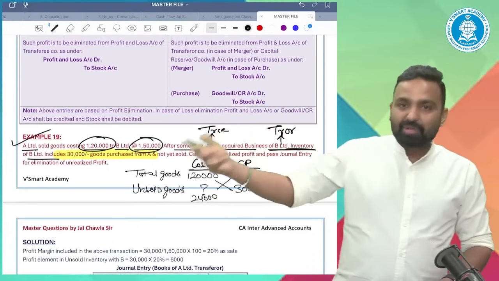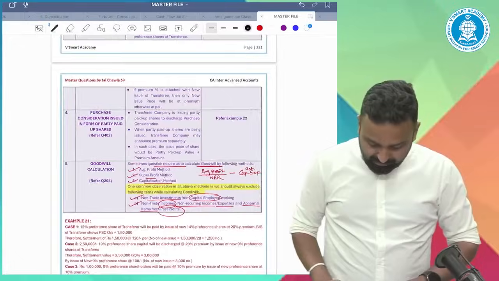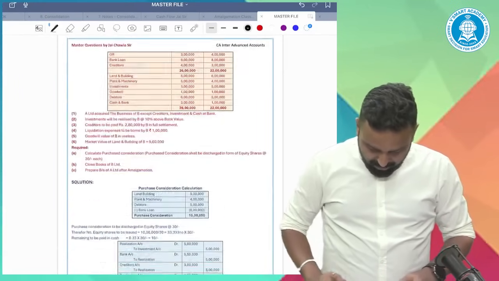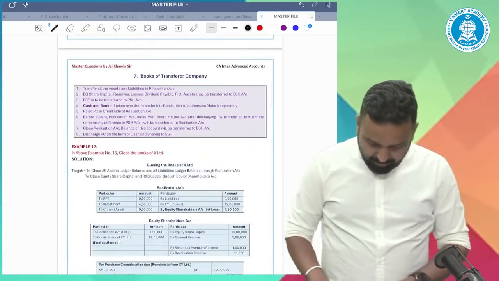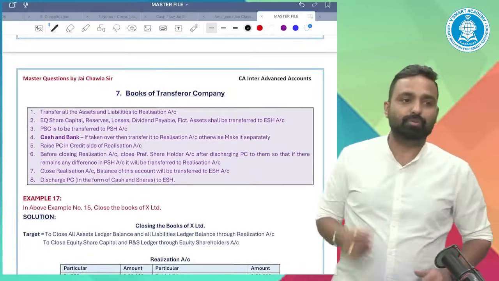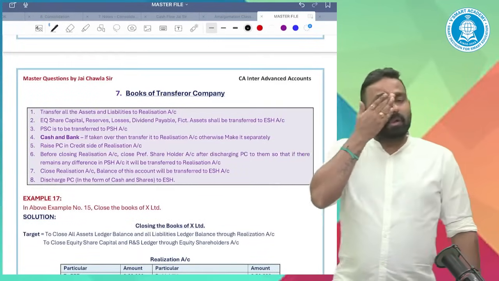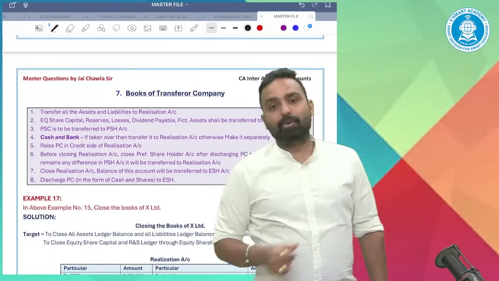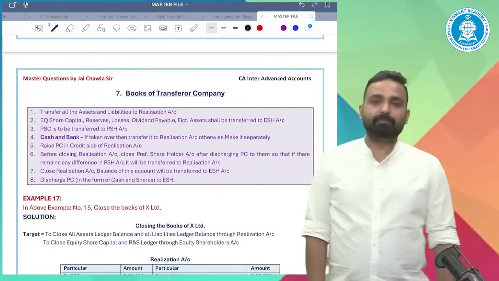Before heading to the question, I will discuss the books of Transferor company also.